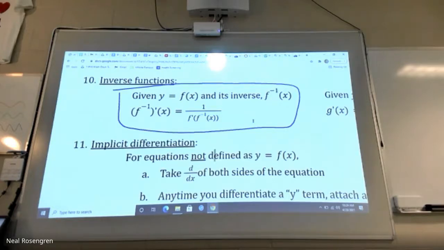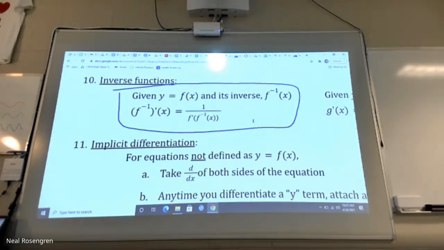F inverse prime, sure, if you want to read it from left to right, but when I read f inverse prime of x, what I'm really thinking is the derivative of the inverse: it's 1 over, and it's just a chain rule kind of thing. The derivative of the function, but instead of just x in there, we change x to the inverse. I find the function you gave me, I find the inverse. Instead of doing just f prime of x and doing 1 over that, I'm going to do f prime of, and then every x I'm going to change to the inverse. So kind of fun.